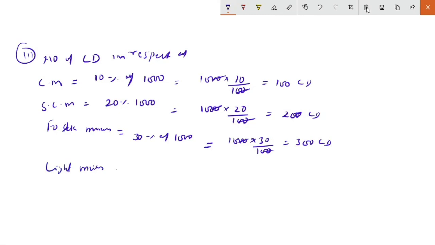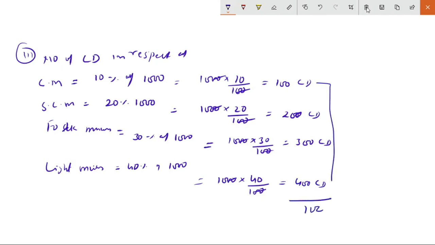Light music is 40% of 1000, means 1000 into 40 by 100. So cancel it. This is 400 CD. If you want to add all these types of CD, so answer should be 1000. Okay, so this is the answer of this particular question.